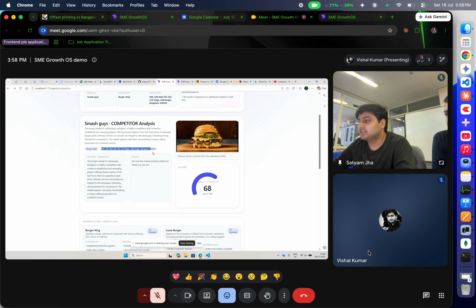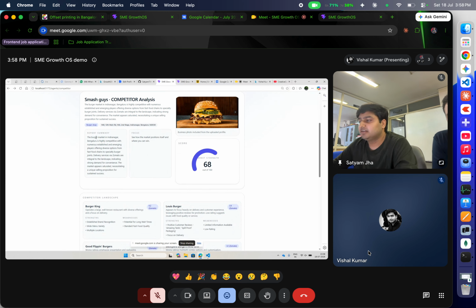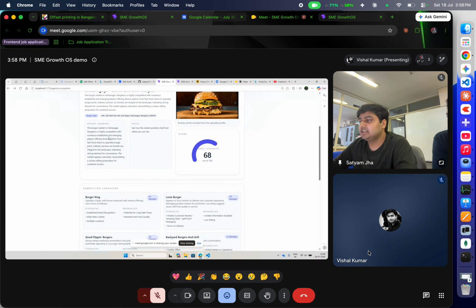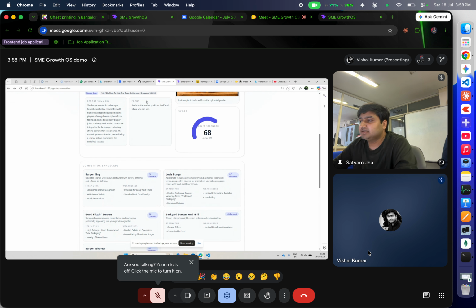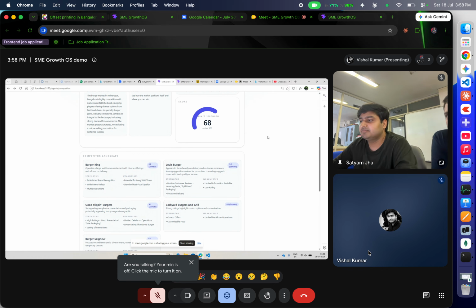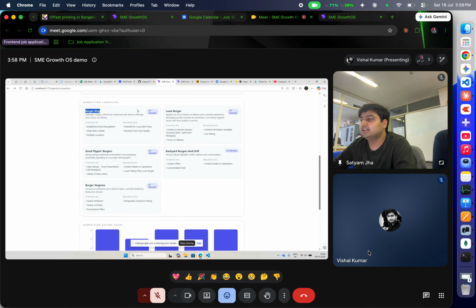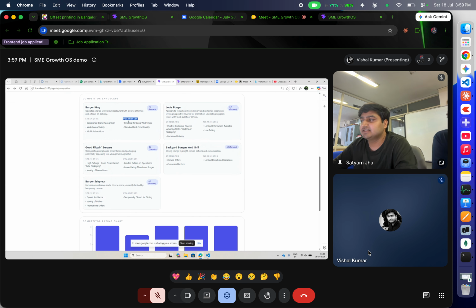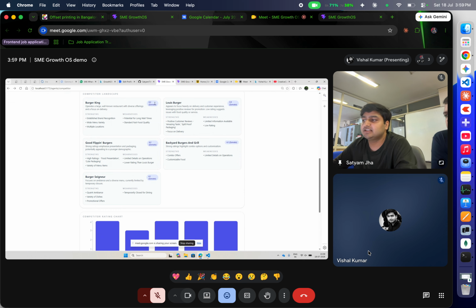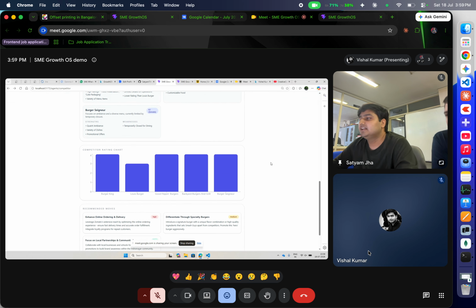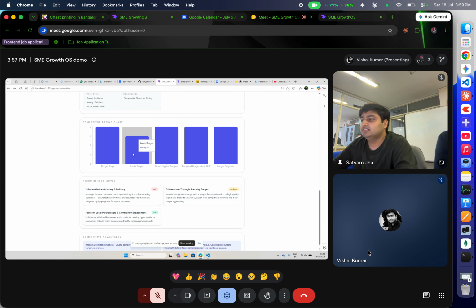It shows the location and the report summary: that the burger market in Indiranagar is highly competitive, and numerous established and emerging players are there. Apart from that, it says where to focus to win that market and what the current strengths of the business are, and also the competitor analysis: how many competitors there are, like Burger King, what their strengths and weaknesses are. Same for Louis Burger. It's fetching data from Zomato, and it fetches data from Google reviews also. It's not shown here, but in the analysis part it takes all that. You can see how many ratings there are on the Zomato app.